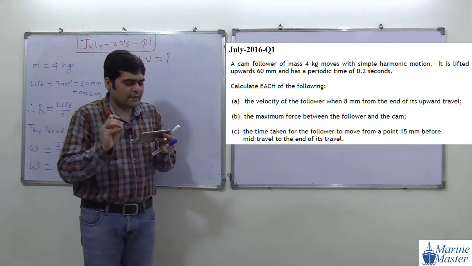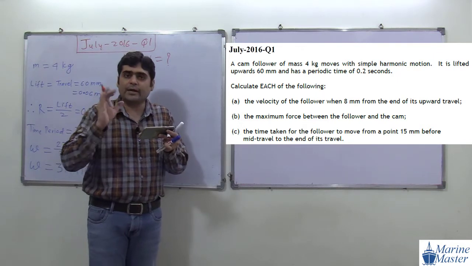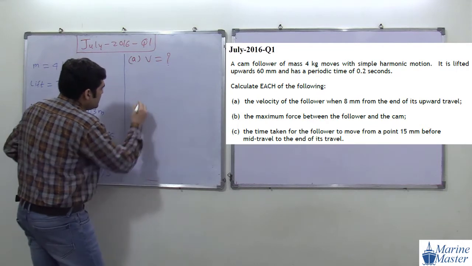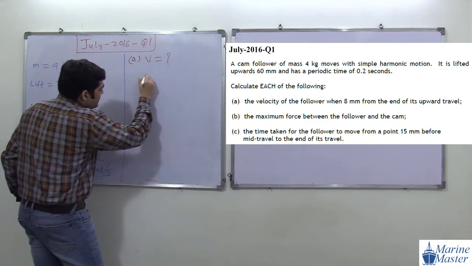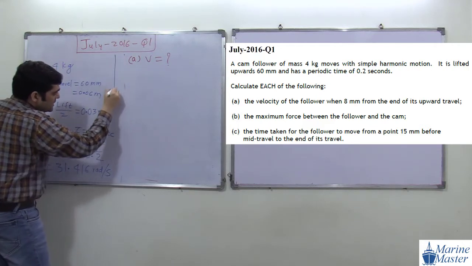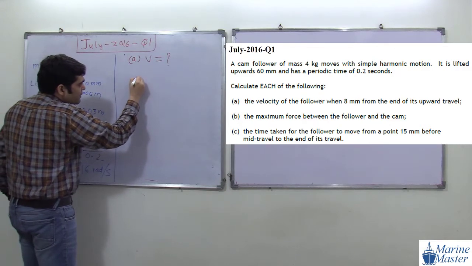So here, what they are asking us is the velocity of the follower when 8 mm from the end of its upward travel. So try to see the drawing here. First of all, I am going to draw our favorite drawing, that line diagram. Okay, one minute, I am going to make more space. So here I am going to draw our favorite drawing.